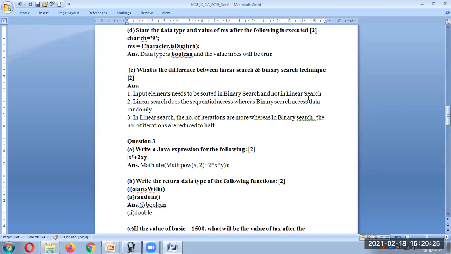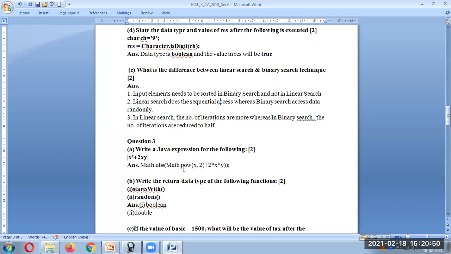Even unsorted data you can go for linear search. Linear search does sequential access, which means it starts from the beginning and goes till the end, whereas in binary search the data elements are accessed randomly. The number of iterations is more in linear search because we need to search from beginning till the end, whereas in binary search the number of iterations is reduced to half.